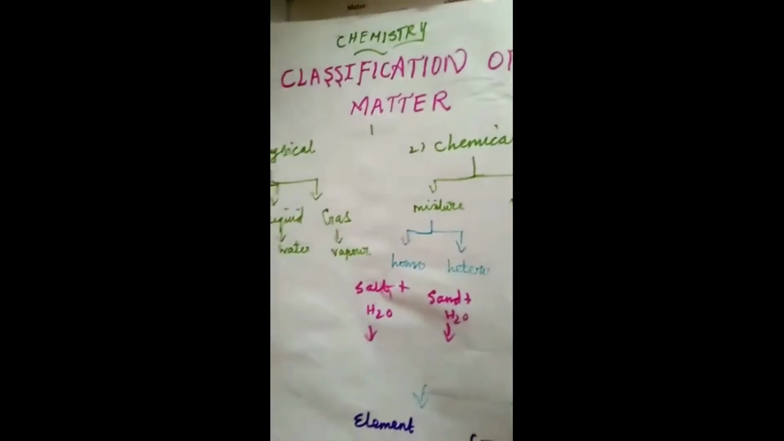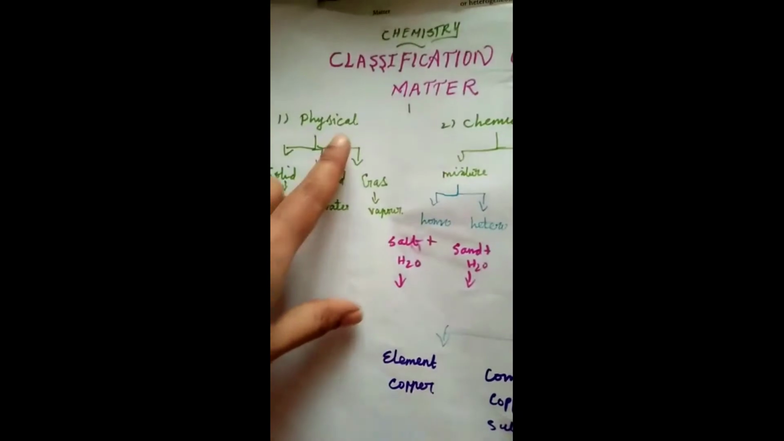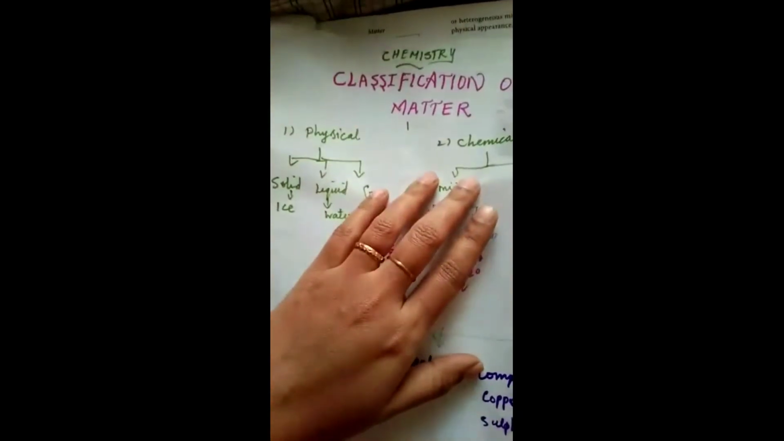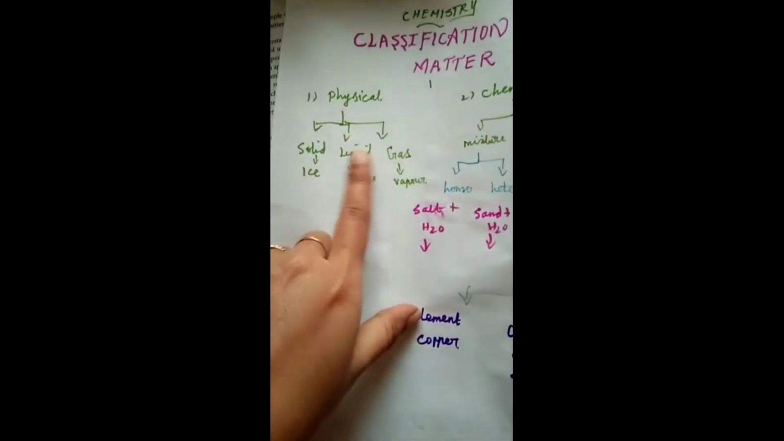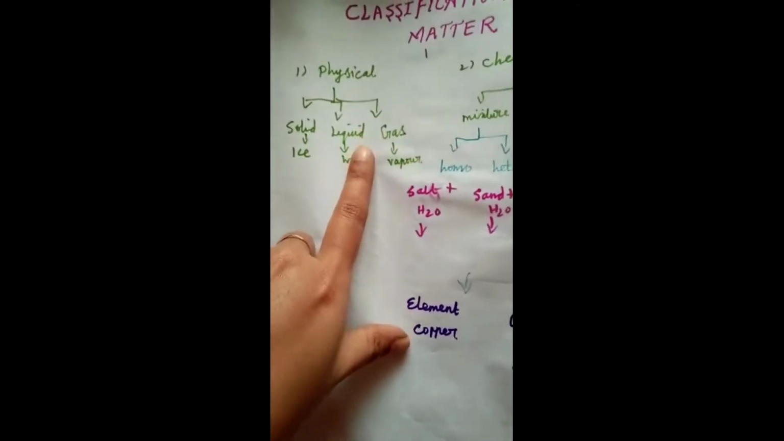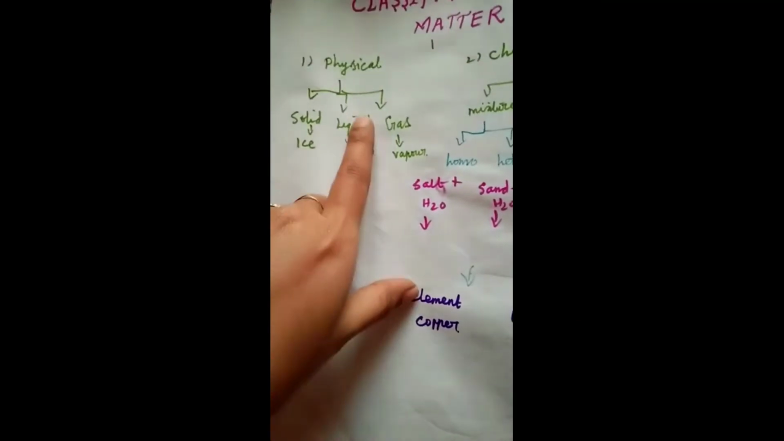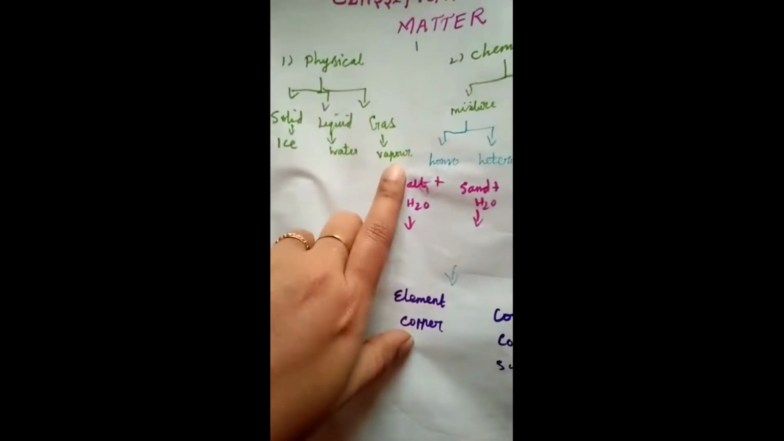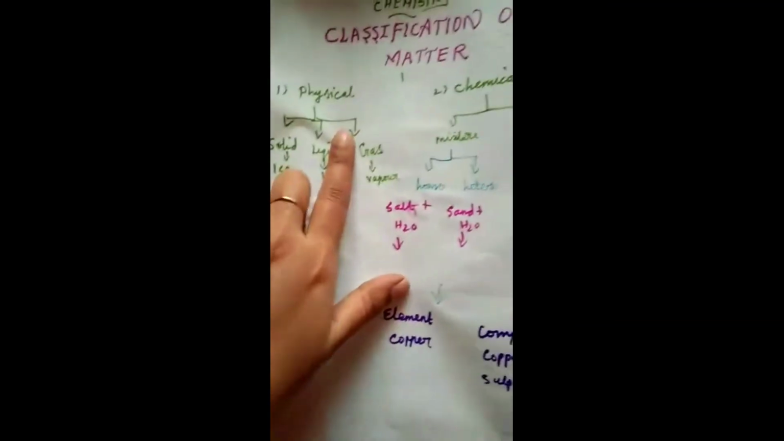Next, we are going to discuss the classification of matter. Matter is classified into two states: the first is the physical state, and the other is the chemical state. The physical state is divided into three types. You already know very well from your lower classes: solid, liquid, gas. Solid means ice, liquid means water, gas means water vapor. These are the physical states of matter.